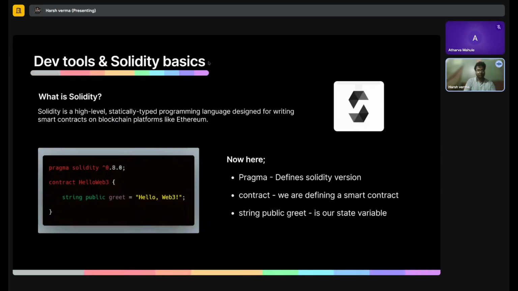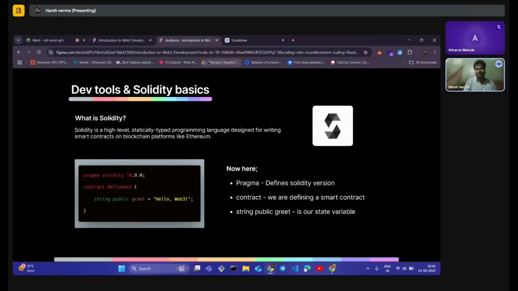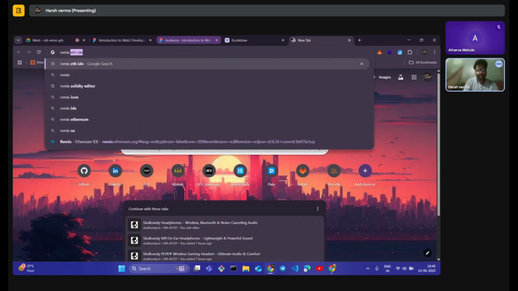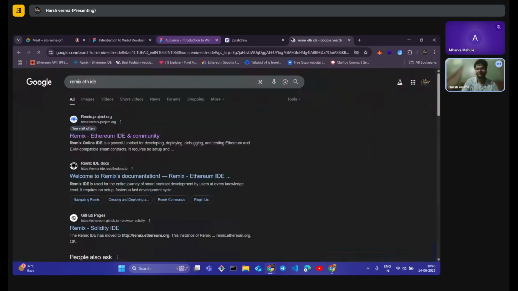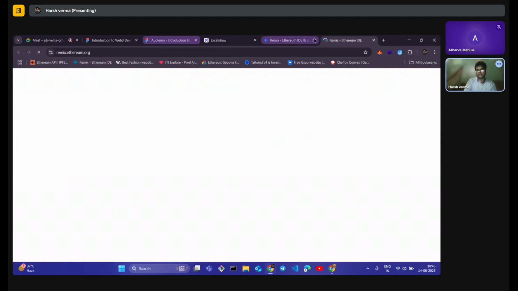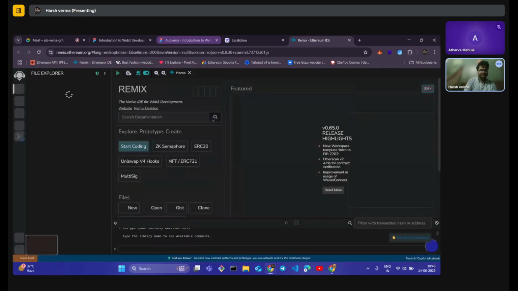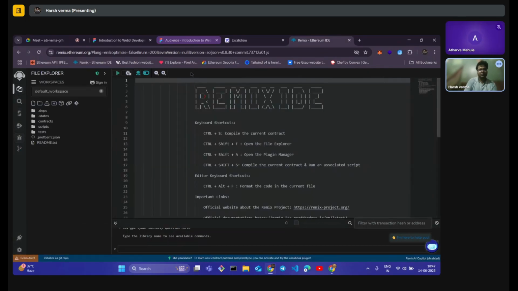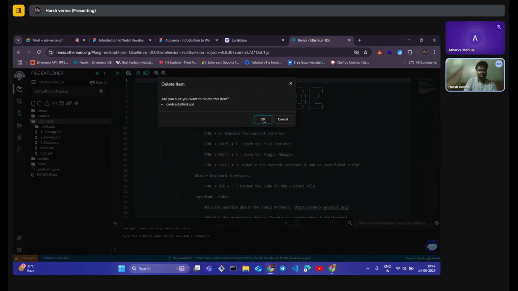Now I want you all to go to your browser and search for Remix IDE. Go to the first link you see, and then go to the IDE part. It should pop up an IDE for you. Clear this home, and this is the Remix IDE that is used for developing smart contracts on an online medium. Go to the contracts and let me just clear these files.